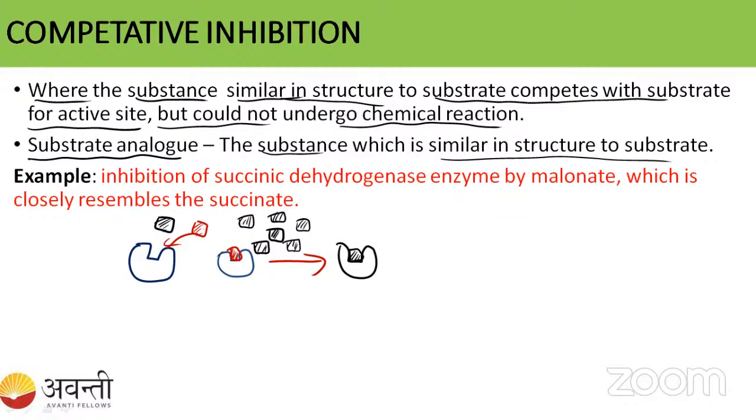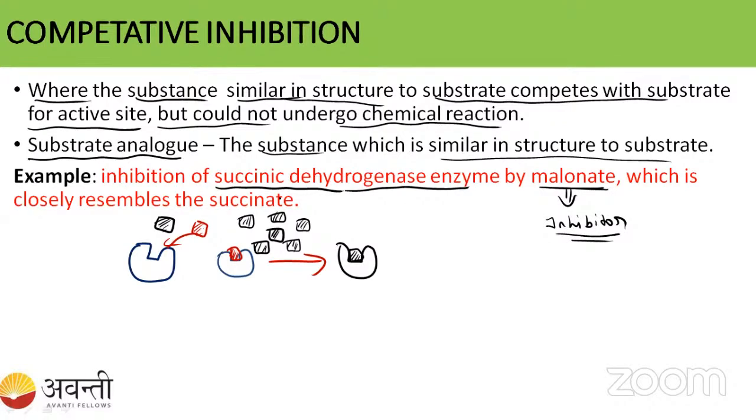Have you learned about this in the TCA cycle? Remember, student, in the TCA cycle you learned about the succinate dehydrogenase enzyme, right? Our succinate dehydrogenase enzyme requires succinate as a substrate. But malonate is an inhibitor which looks similar to succinate. Whenever malonate binds to succinate dehydrogenase, it is not going to convert the substrate into the product. Here succinate dehydrogenase is inhibited by malonate, so malonate is the inhibitor.